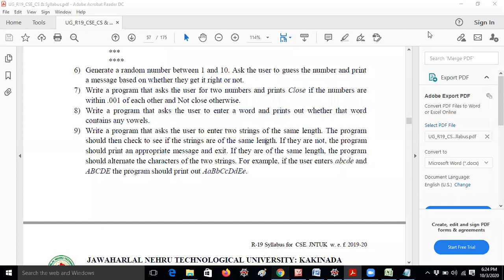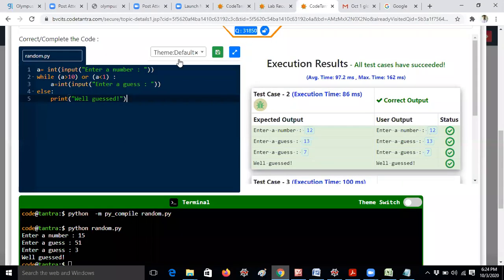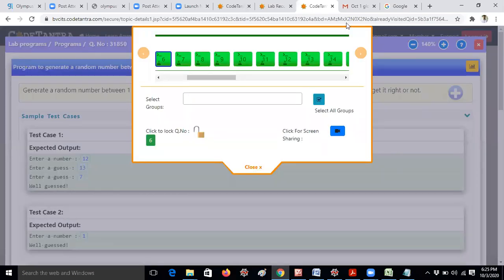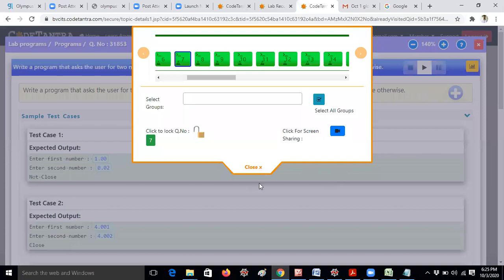We have to follow that, right? So we will move according to Code Tantra. According to his test cases, we have to follow them. Okay, the question is very easy actually.